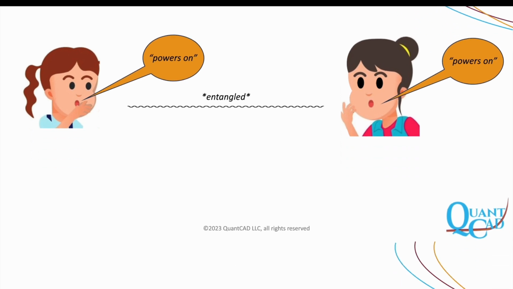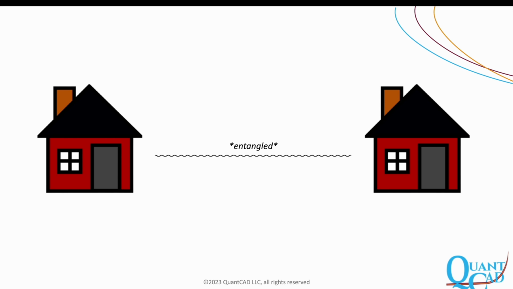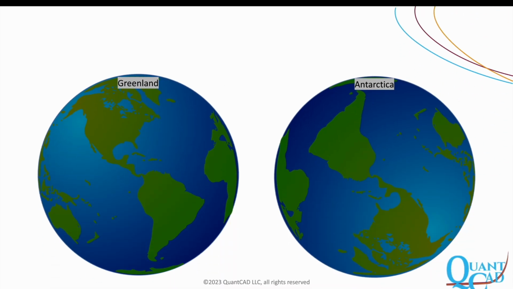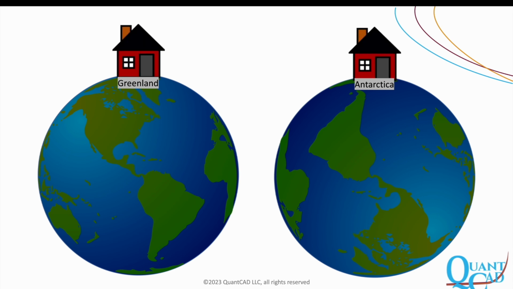Let's go back to our houses and think of them as entangled. Both houses have lights on. Both houses have lights off. Even in completely different parts of the world, entanglement still works, even if the house is in Greenland or Antarctica. If the lights are on in Greenland, then the lights will also be on in the Antarctic.